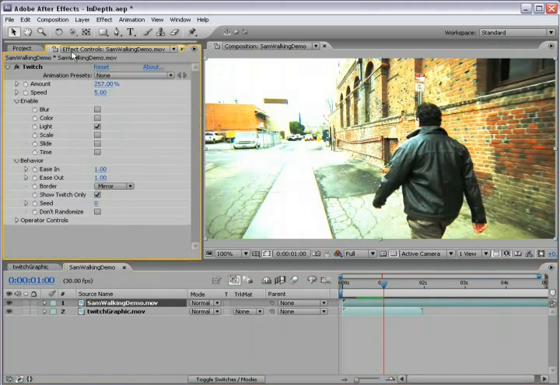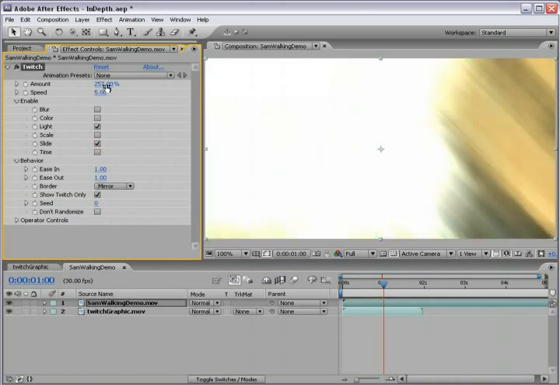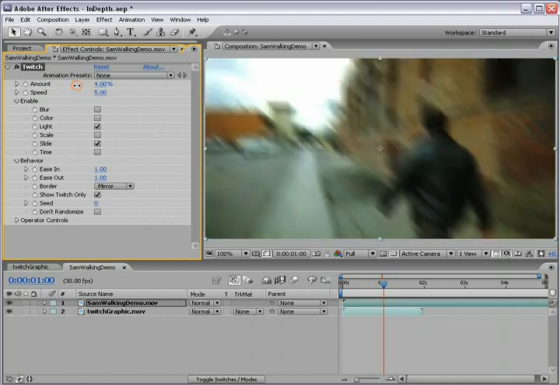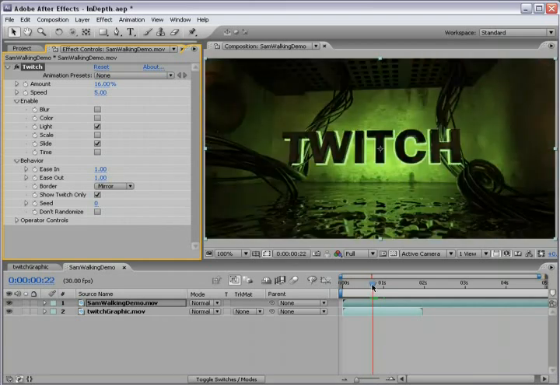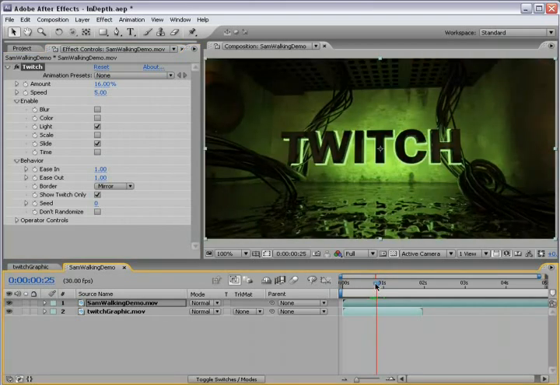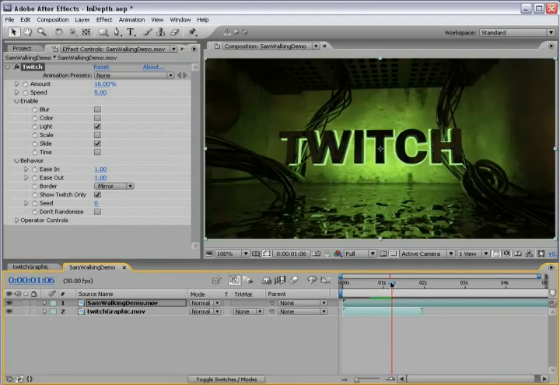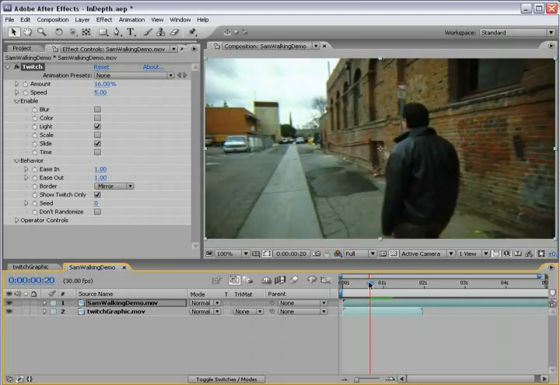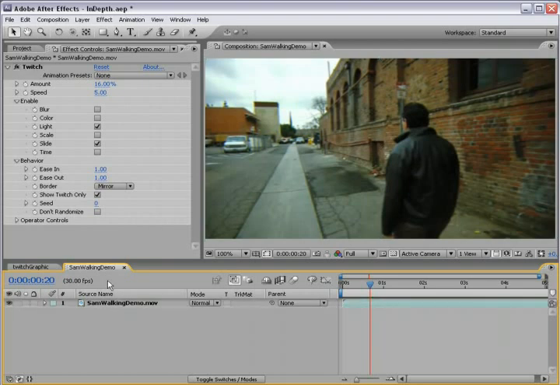So, for example, say I wanted to create a flashback sequence that was really intense and scary, as a child or something like that. You can take your video of your character and then all of a sudden things flash on real quick and they go away. That's sort of what this allows you to do, create that flashback look and composite Twitch with other pieces of video. So that's the show Twitch only. I'll shut that off.